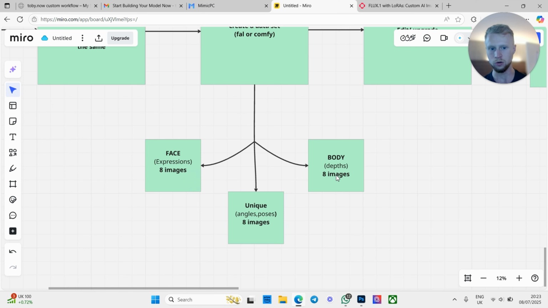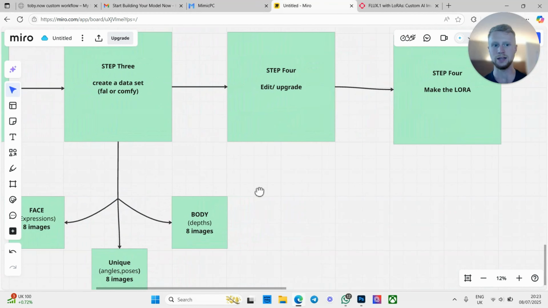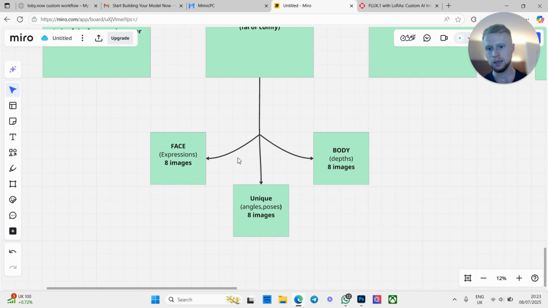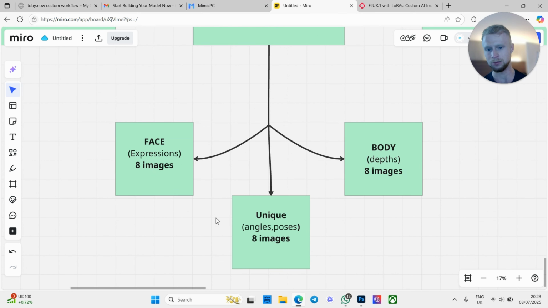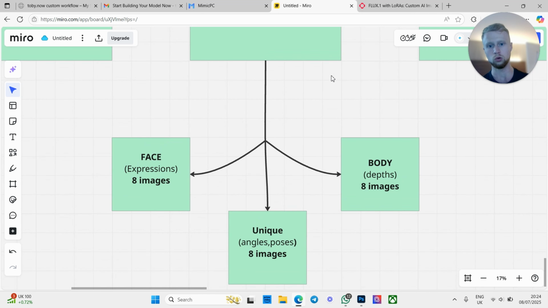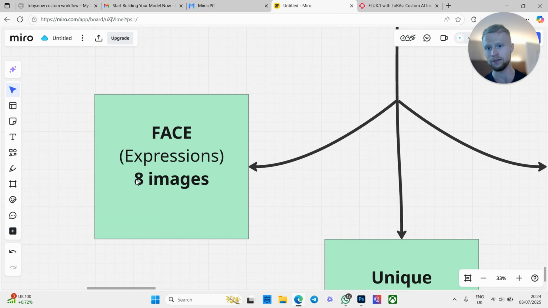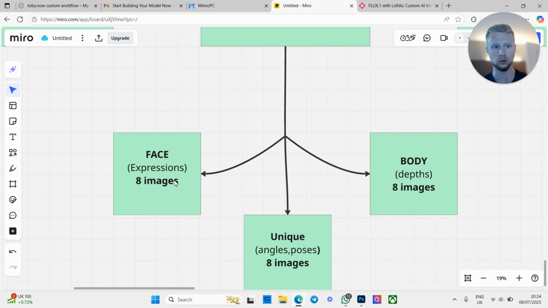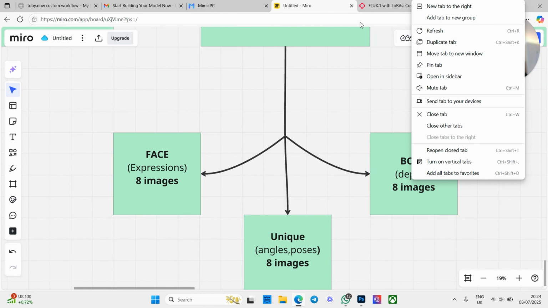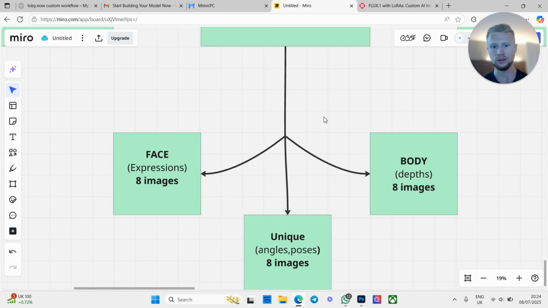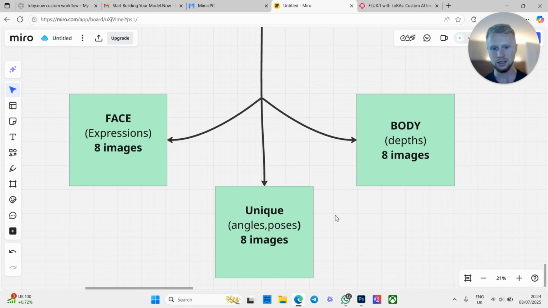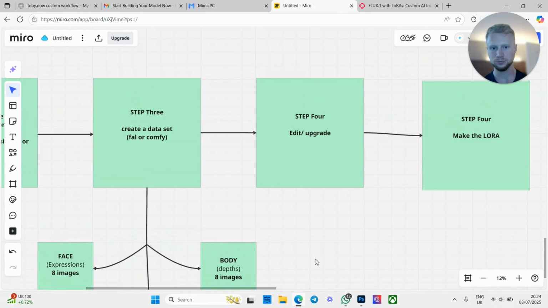But once you've got a minimum of 8, 8, and 8, then you want to continue on to editing and then making your new Allura. If you've got like 5 face images and then like 2 body and 2 unique, then you're not going to make a very good Allura, and your Allura in the future is going to be very inconsistent. If you've got low quality face images, then obviously your Allura in the future is going to create very low quality face images. So the content that you create here is going to determine the output.